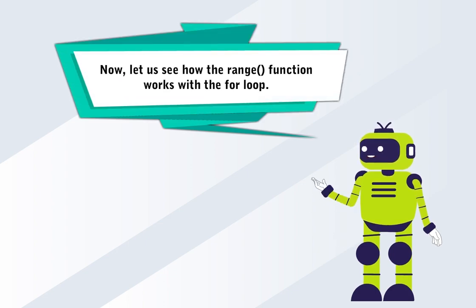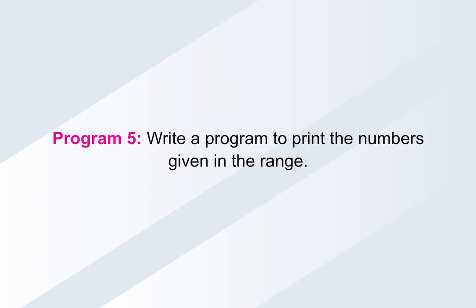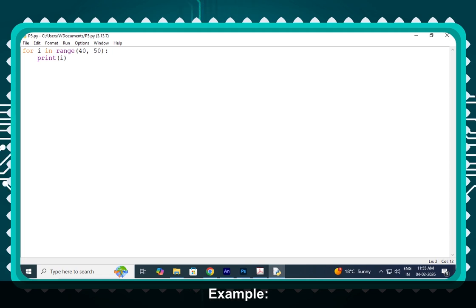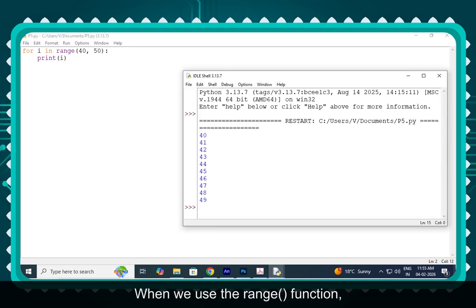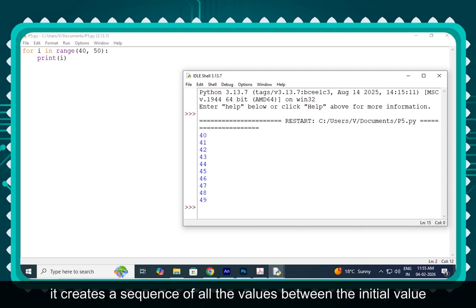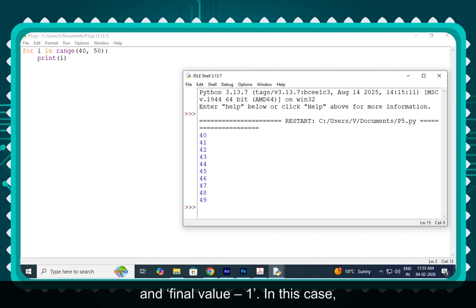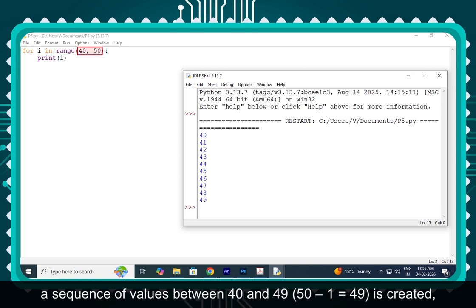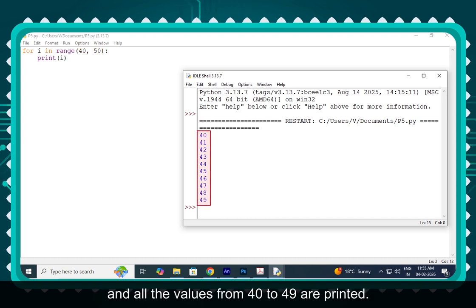Now, let us see how the range function works with the for loop. Program 5. Write a program to print the numbers given in the range. Example, output. When we use the range function, it creates a sequence of all the values between the initial value and final value minus 1. In this case, a sequence of values between 40 and 49, 50 minus 1 equals 49, is created and all the values from 40 to 49 are printed.